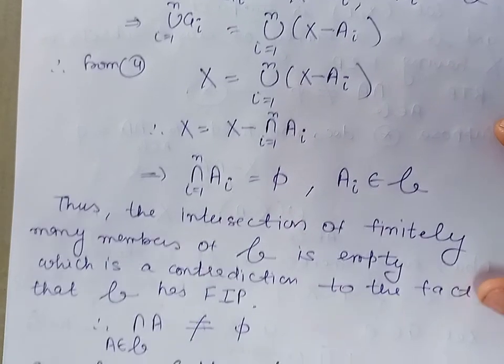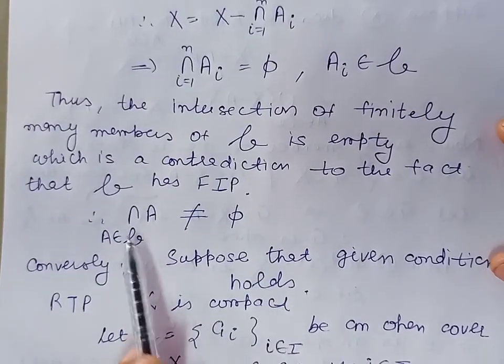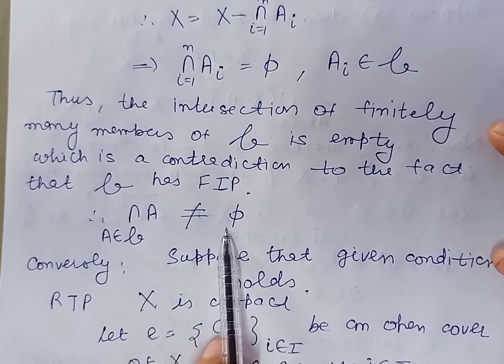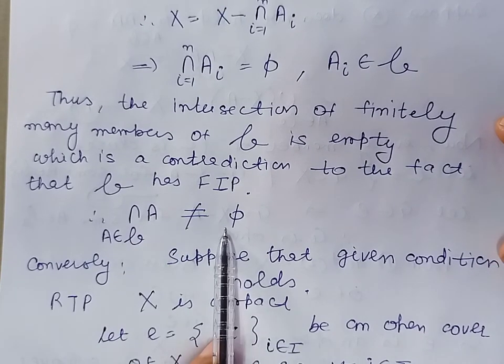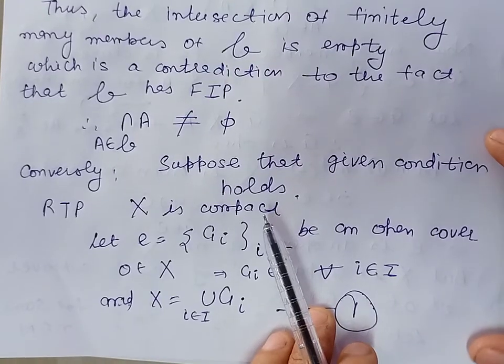contradiction. So this contradiction proves that our assumption is wrong, and therefore the intersection of the members of the family B should be non-empty. So this proves the first part. Now we do the converse part.